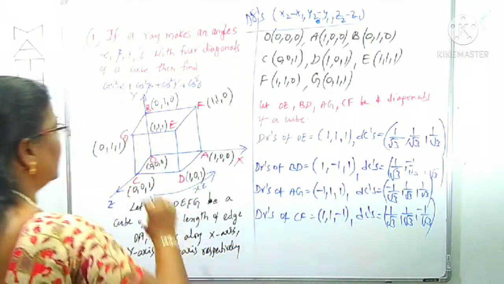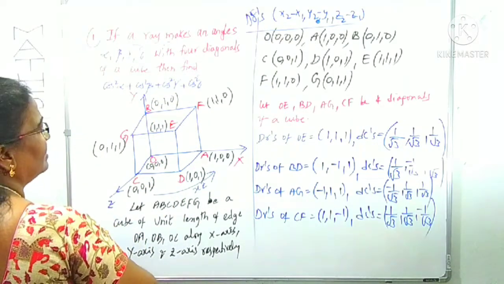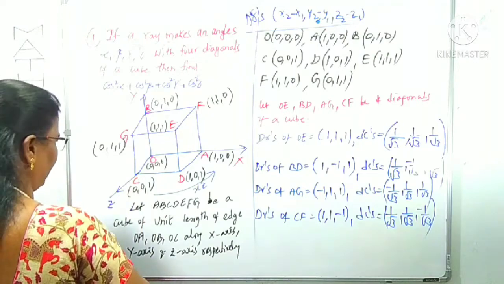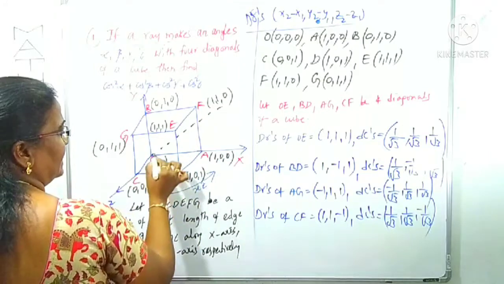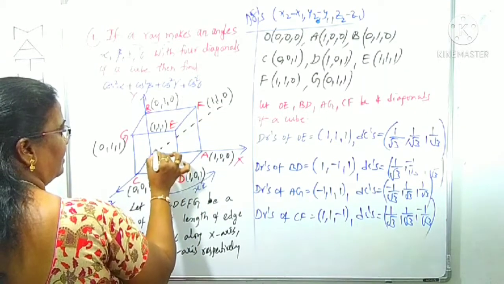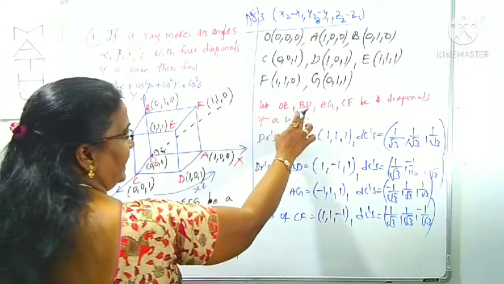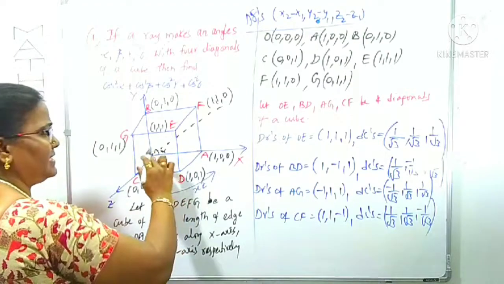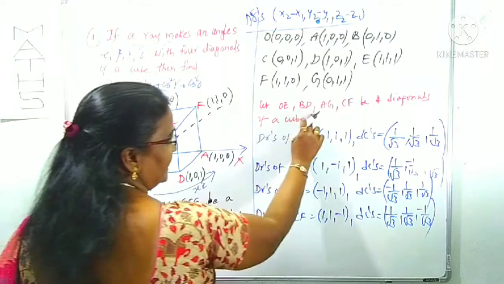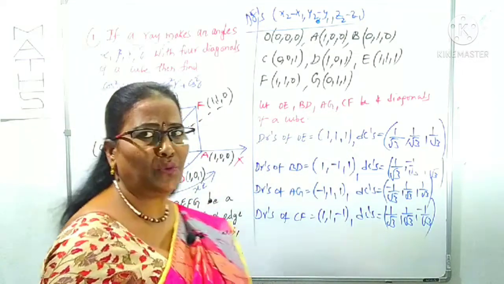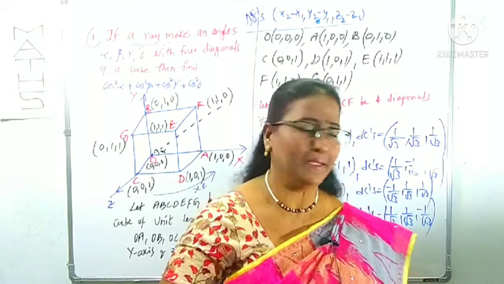What is the given statement here? Some ray is there. I will draw it in a simple way, somewhere else, as a dotted line. This ray makes an angle alpha with OE. Similarly, beta with BD, and so on with AG and CF; order is not important. This ray makes alpha, beta, gamma, delta with these 4 diagonals. We don't know what the DCs of that ray are. For our convenience, let us assume them.